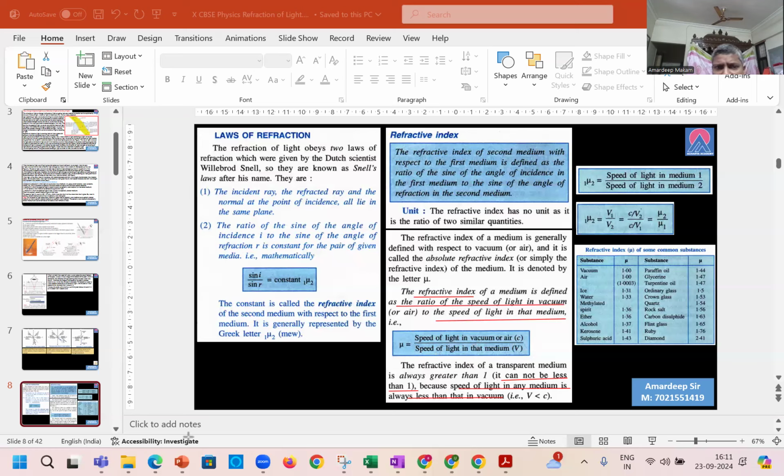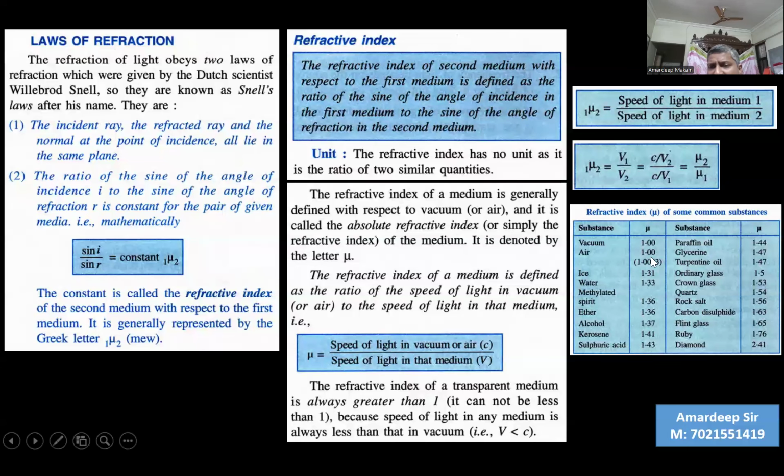We also have this case zoomed up. We have the different refractive indexes. Vacuum and air almost go together; we say the refractive index is almost 1. Next is water, around 1.33.